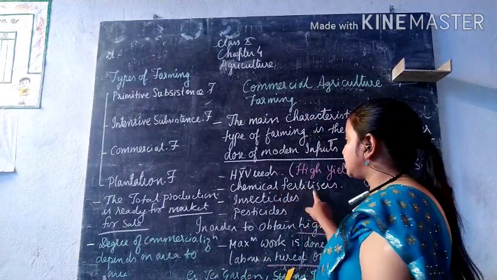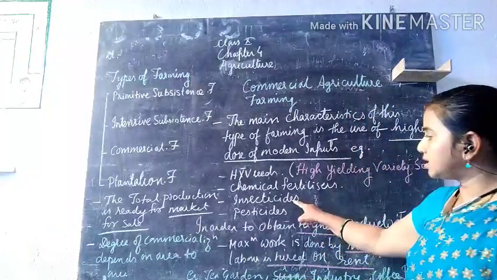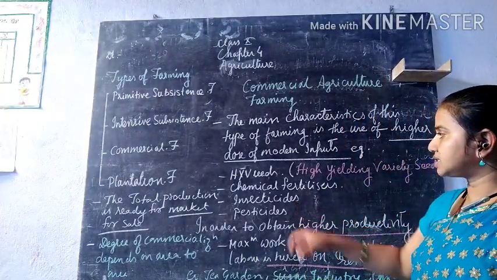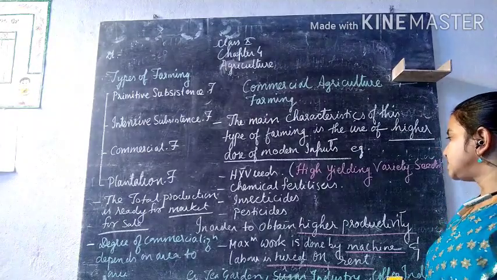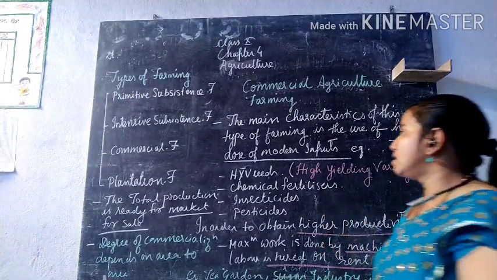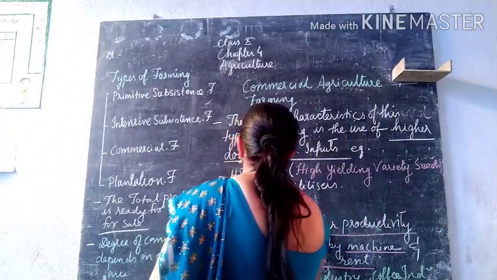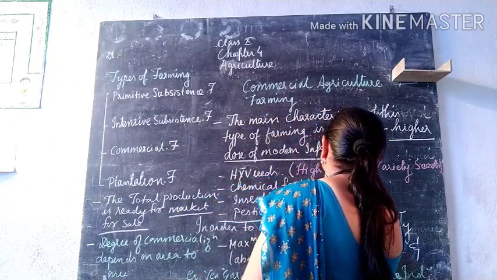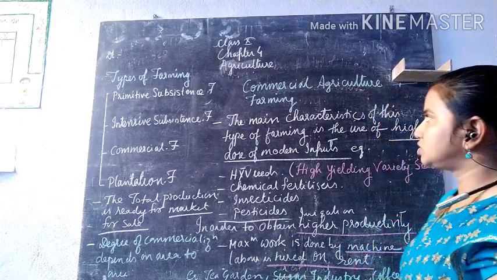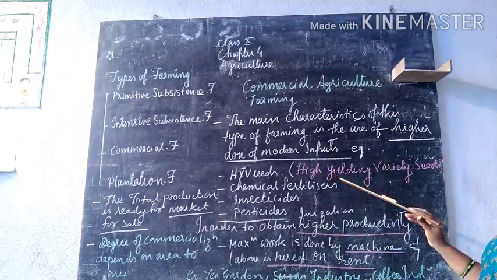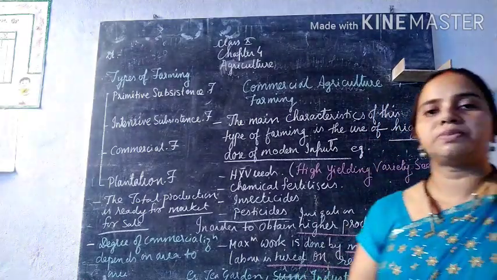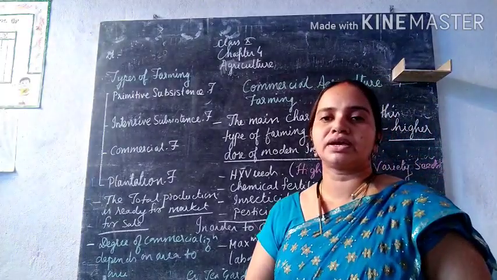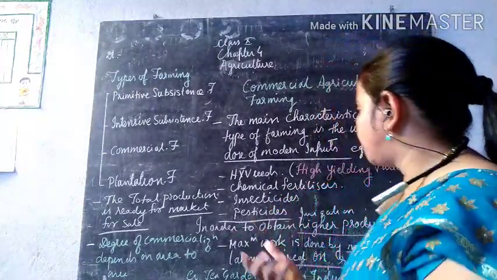Secondly, it needs chemical fertilizers. Thirdly, different pesticides and insecticides. And besides this, it needs irrigation facilities, so that it doesn't depend upon nature for any kind of inputs.